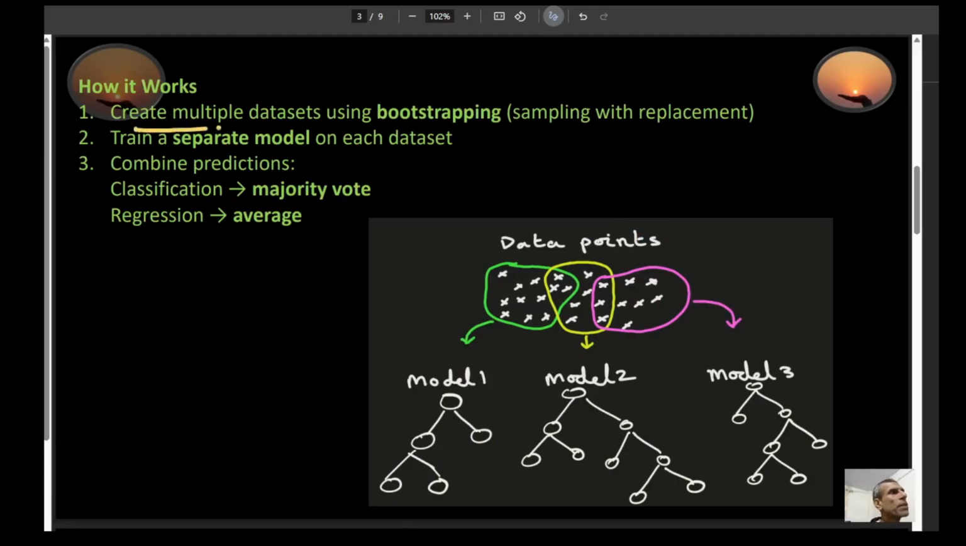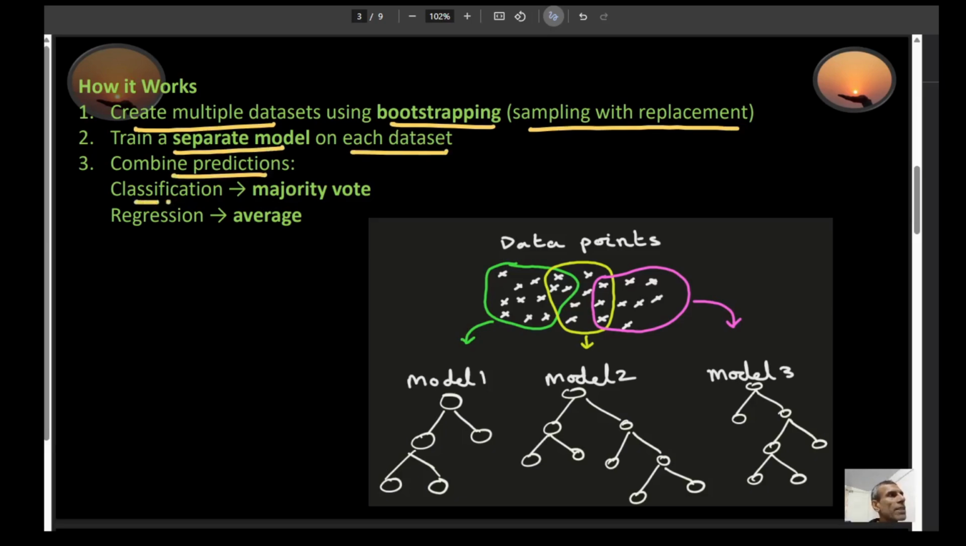You create multiple data sets using bootstrapping. Bootstrapping means you're sampling with replacement. In other words, you may actually end up using the same data point for different models. Step number two, you train a separate model on each data set. And then number three, you combine the predictions.